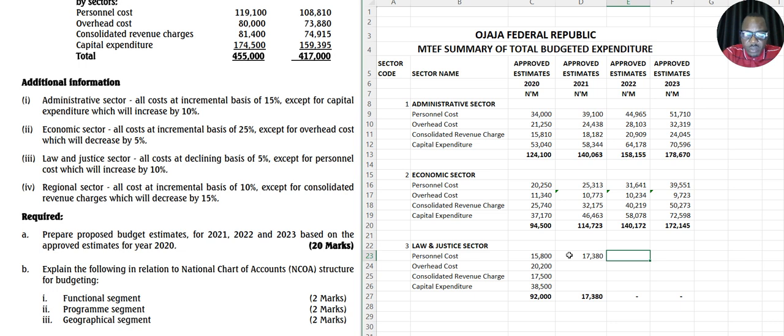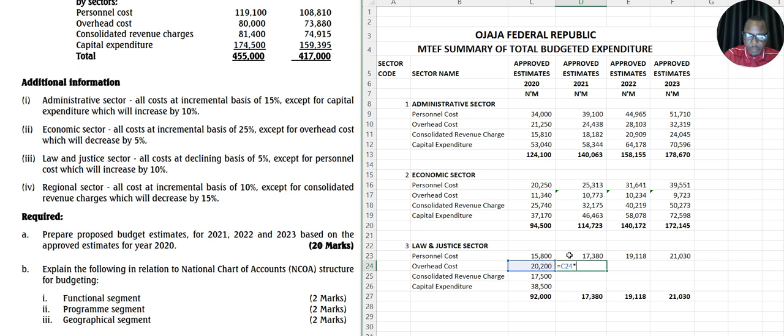Go to the next one, equals this multiply by 1.1 should give you an amount. This also equals the one by the side multiply by 1.1. All right, so that's the only one that they said we should increase by 10%. The remaining we're supposed to decrease by what? 5%. So you come here and do equals this